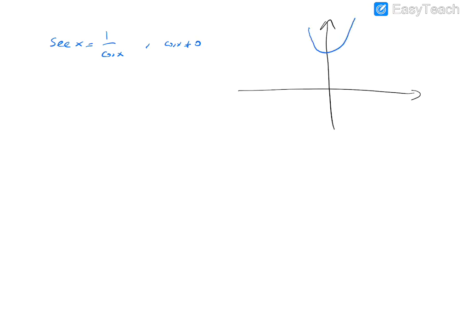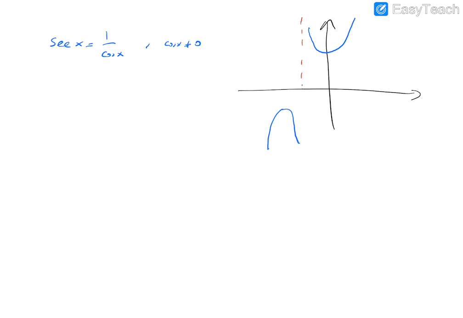What are the others? The others are the secant function, which is 1 over cosine x. So again, it is not defined when cosine x is 0. And the graph of the secant x function, I don't know directly, so by looking at this graph I will show that. So this is the graph of the secant function.